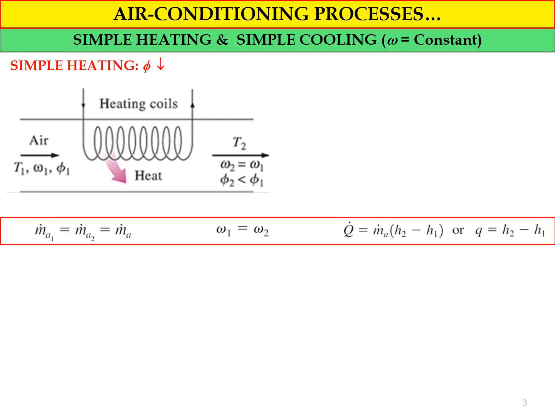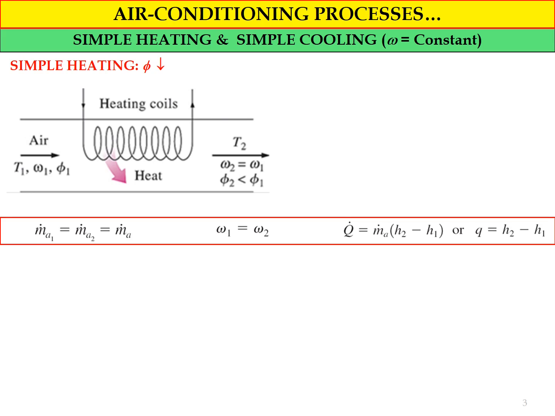If you want to determine the amount of heat released by the heating coil, we need to implement the energy balance equation. For the heating process, we will not have any work in or work out. For this case, we will have heat released to the air.